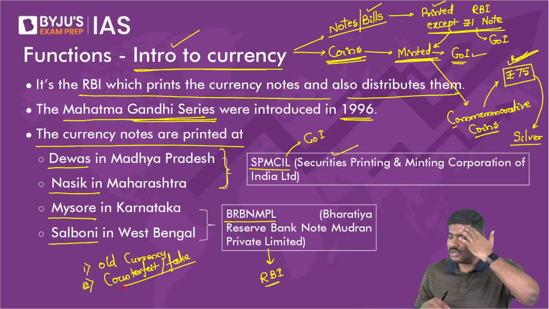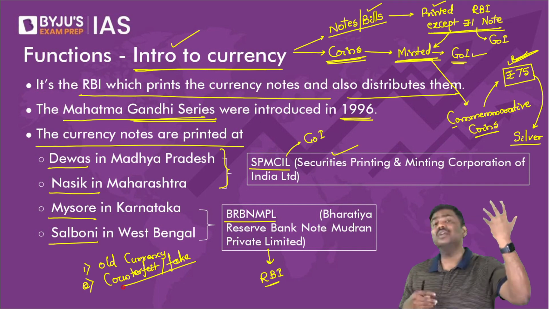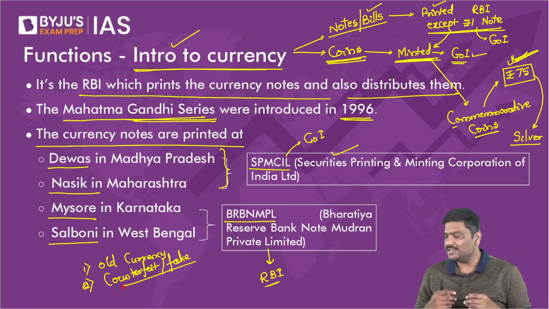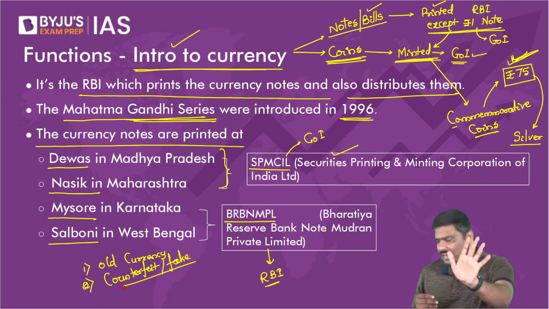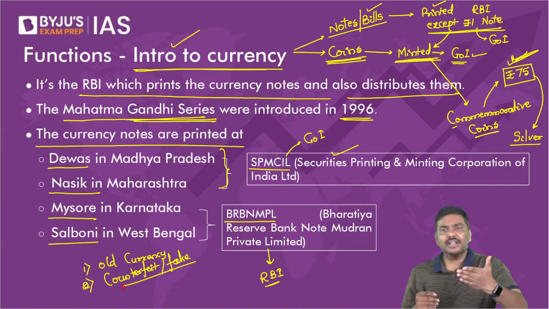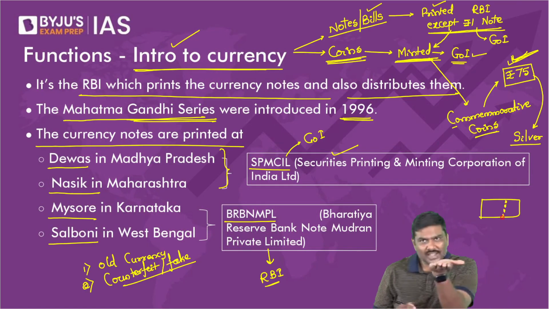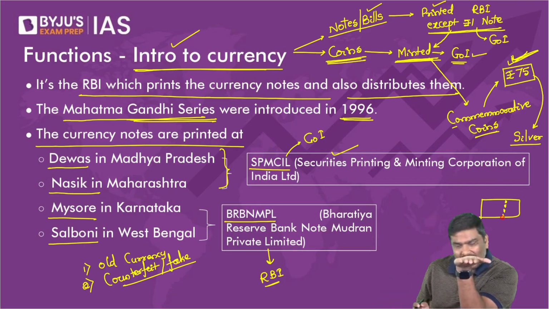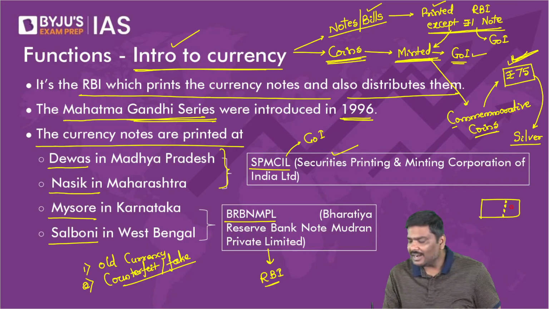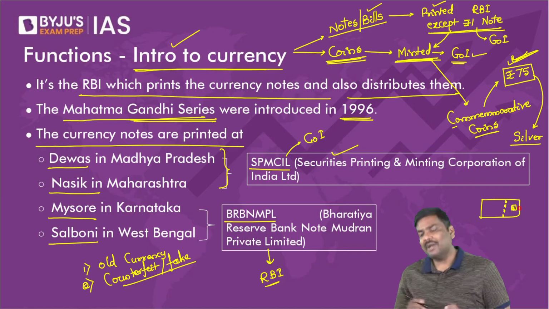Security features means now you might be having a currency note with you. Please check. Across the currency note, is there a silver line, double silver line running like this? If you hold the currency note at a particular angle in the light, will you see 100 or 50 rupee embedded here?